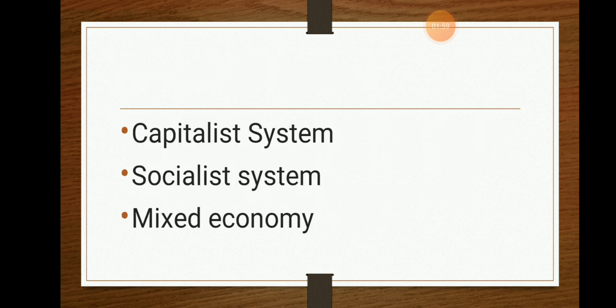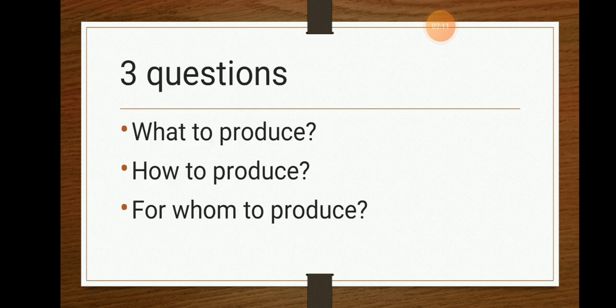There are three main economic systems in our current economy, or in the whole world, that is the capitalistic system, socialistic system and the mixed economy. So we'll see all three in detail. Before that we need to know the central problems of the economy. Now what are these central problems?